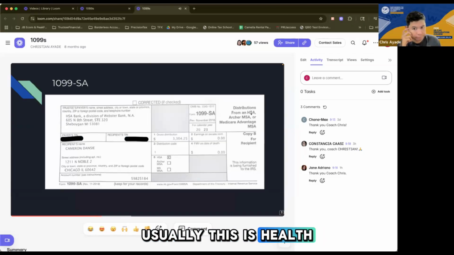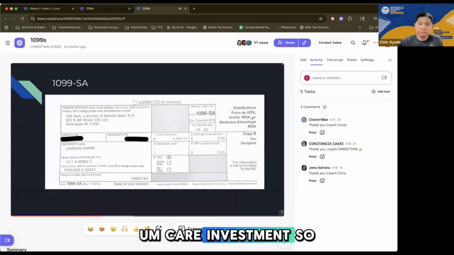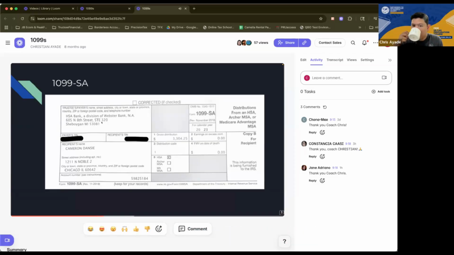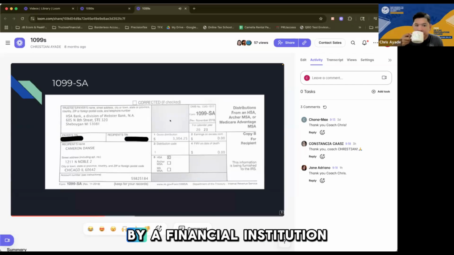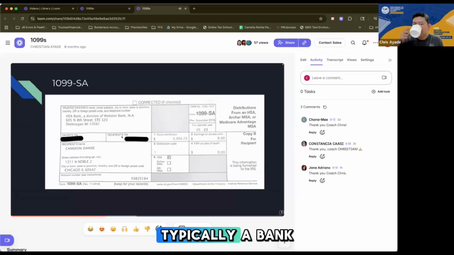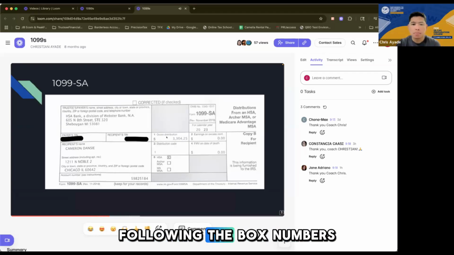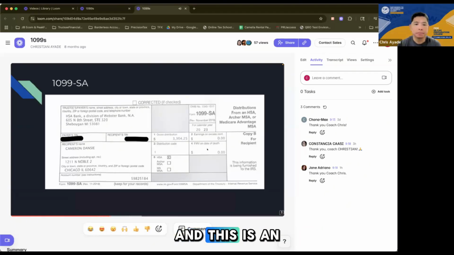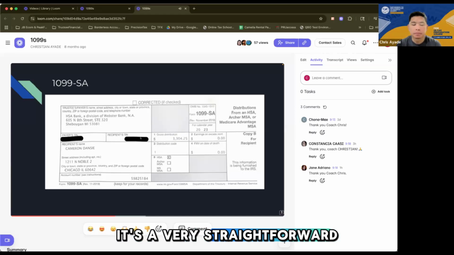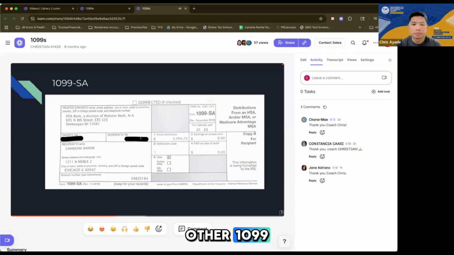Usually this is health care investment. And this is issued by a financial institution, typically a bank. And just like the W-2 and the other 1099s that we have discussed, your cue in entering this into the tax software is just following the box numbers. And this is an HSA, so when you enter this into the tax software, just mark the box HSA. It's a very straightforward form, just like any other 1099.